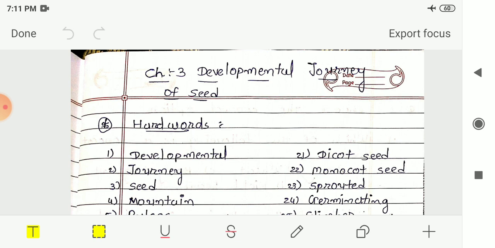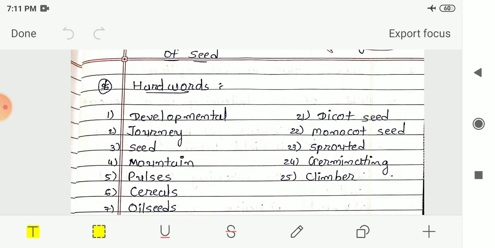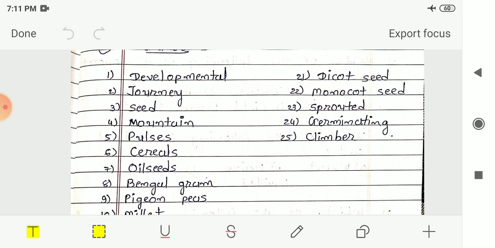So these things we had learned from this chapter. Now let me start the notebook exercise for this chapter. You have to write this exercise in your notebook. In the last video we had already seen the hard words. So in this video we will quickly go through these hard words.